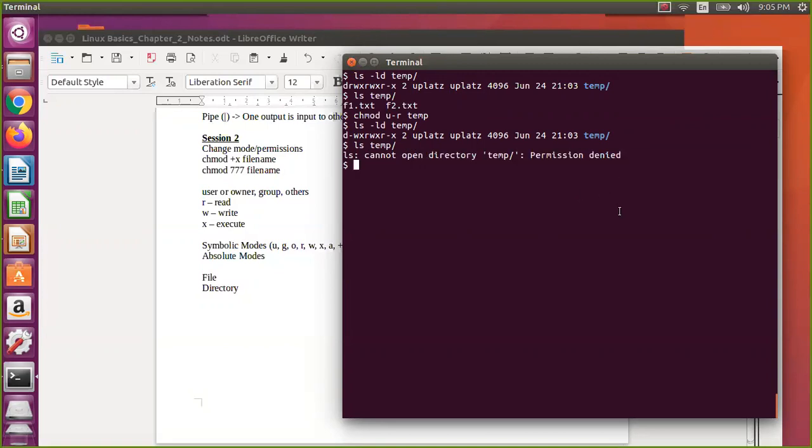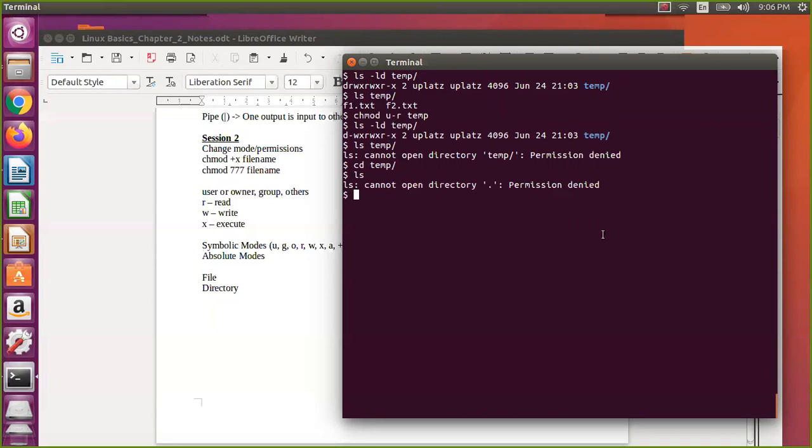You cannot see the files, but if you go cd temp and say ls, both are the same. It will allow you to go to the directory, but it is not allowing you to see the files. So that's what the read permission is. Read means the contents you are not able to see. What are the contents of a directory? Files are the contents of the directory. The file information you cannot see. That is the difference between the read permission for a normal file and for a directory.